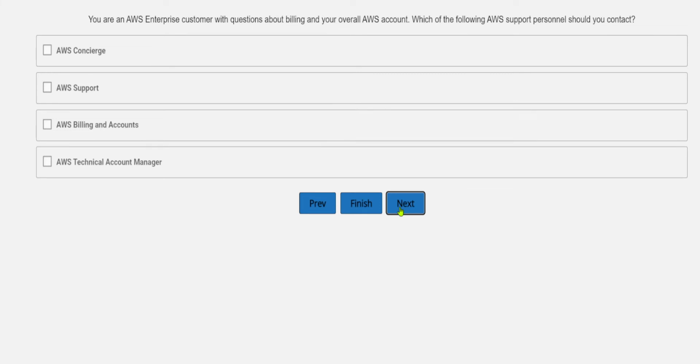Okay, so you are an AWS enterprise customer with questions about billing and your overall AWS account. Which of the following AWS support personnel should you contact? So this is about the AWS enterprise customer account. To whom will you reach out? You will contact AWS support, billing and account, or TAM. TAM is basically for your technical assistance. So in the question, as it says, an AWS enterprise customer with questions about billing and overall AWS account, in this case you will connect with the AWS concierge.